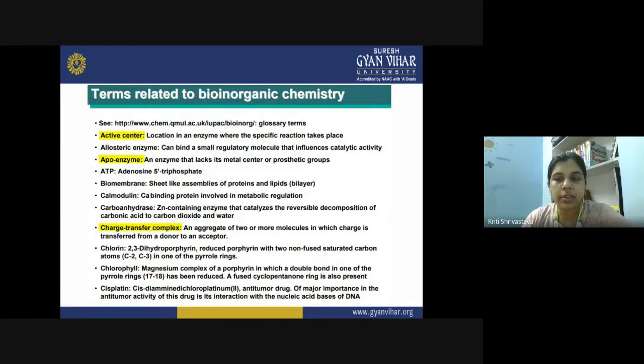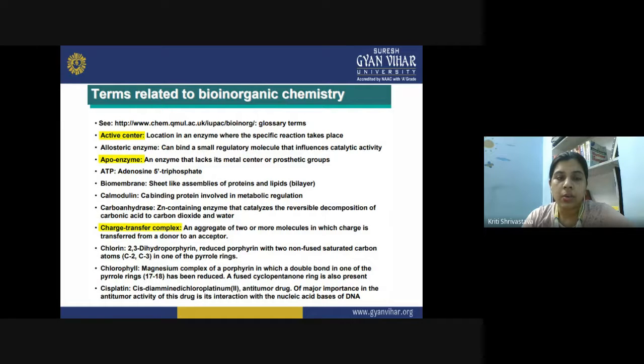So, first of all, we will summarize the different terms which are related to bio-inorganic chemistry. These terms have been taken from this website. So first of all, active center. What is an active center? It is the location in an enzyme where the specific reaction takes place.